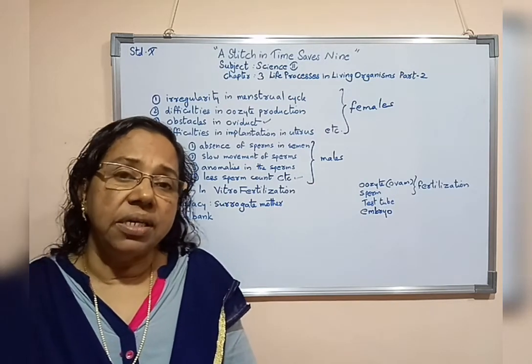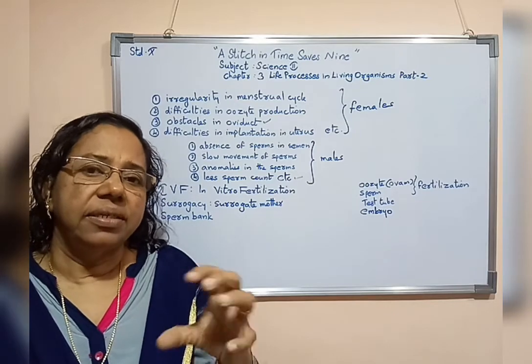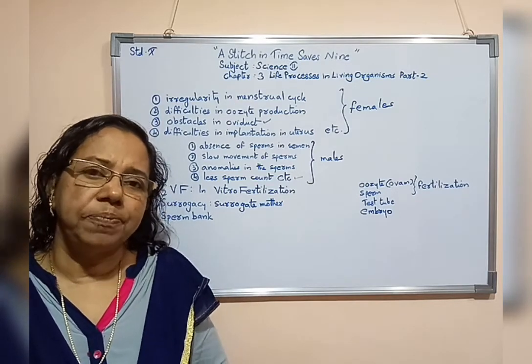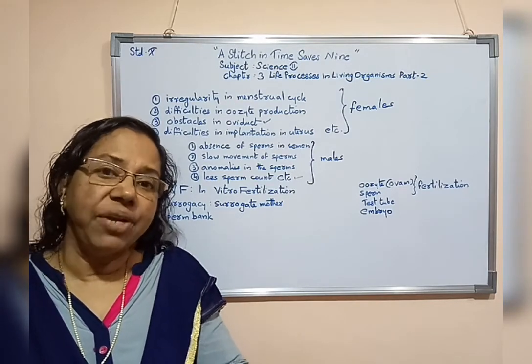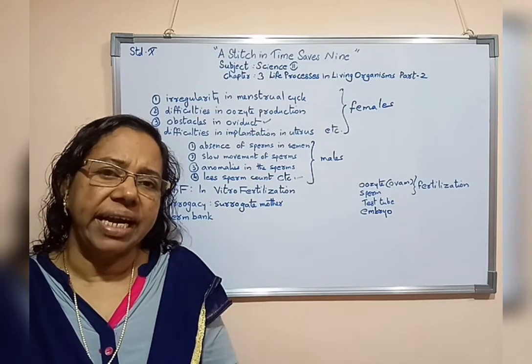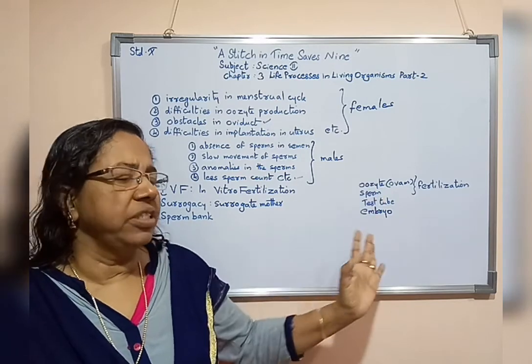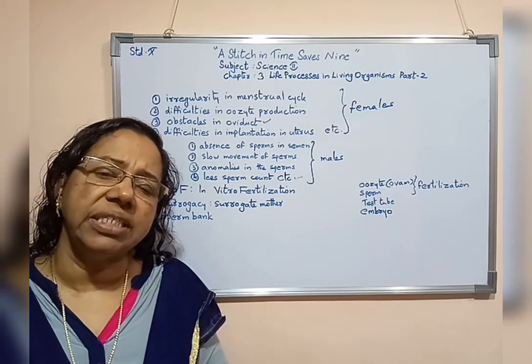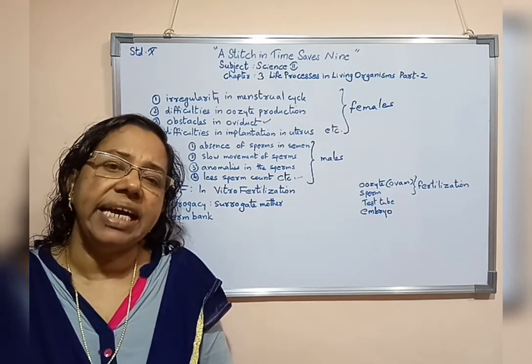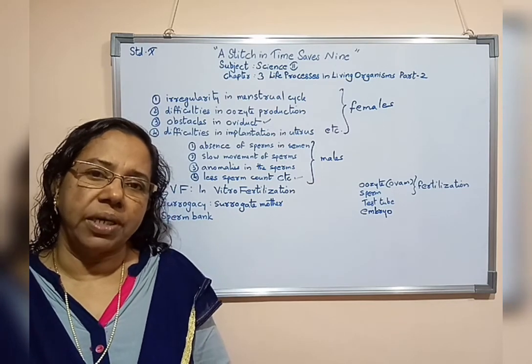From the woman of the couple who wants the child, the oocyte is collected, and the same as this process, the fertilization process happens inside the test tube.